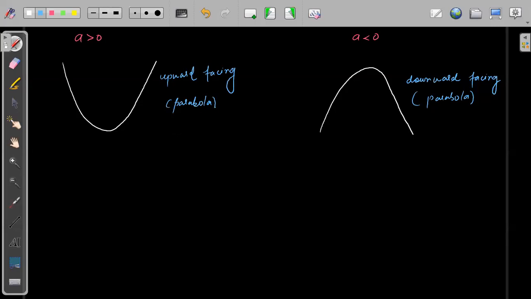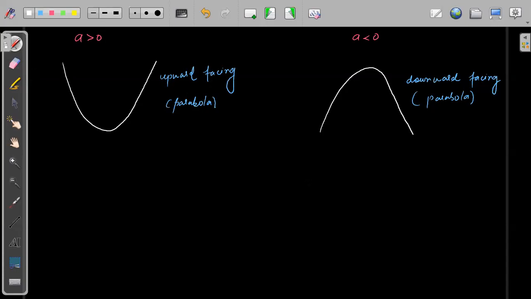One of the students was asking what will happen when A is equal to 0. Now tell me, can I take A equal to 0? Why can we not take it? Because it was the condition previously that A cannot be 0. It will not be a quadratic expression; it will become a linear expression. Very good. That is why A cannot take 0, because this is the first condition we took. Otherwise it will not be a quadratic.